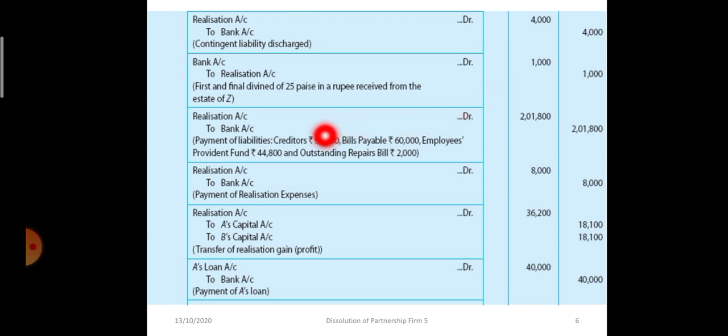See, one contingent liability is paid, and that 1,000 rupees which was realized from Z bank to realization account. And for liabilities, creditors were paid at a discount of 5%, bills payable 60,000, employee provident fund 48,000 rupees, and outstanding bill 2,000. So in total 2,01,800 was paid.